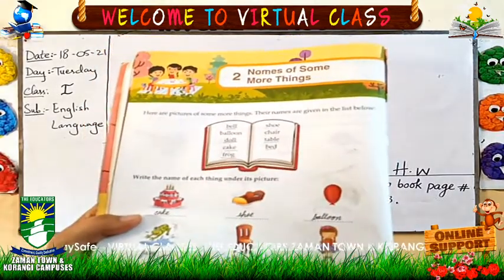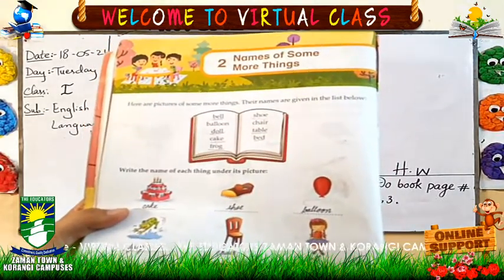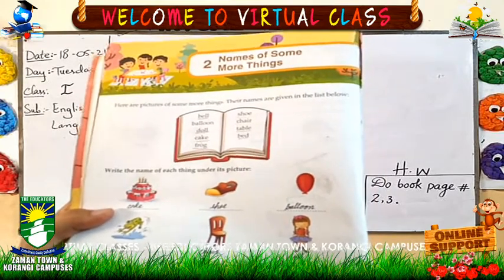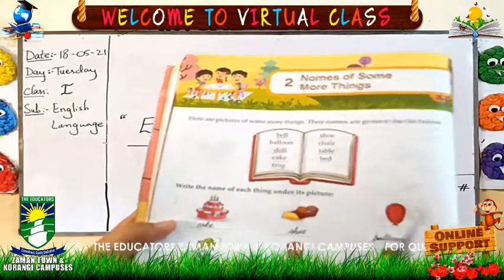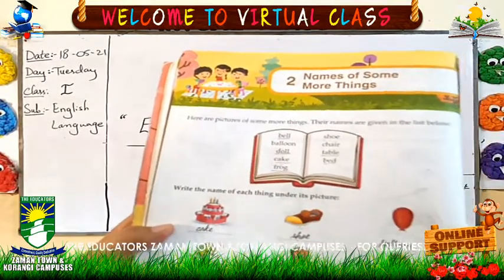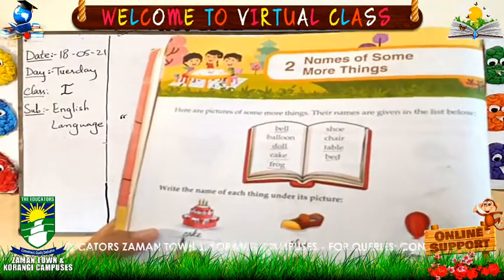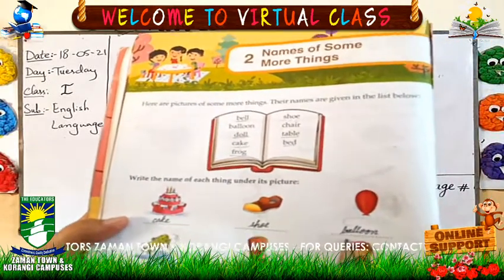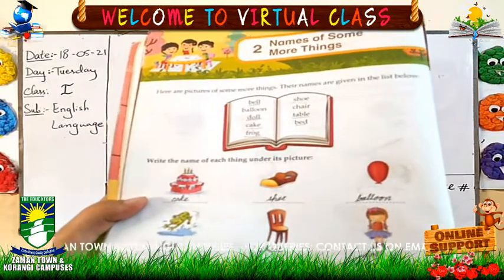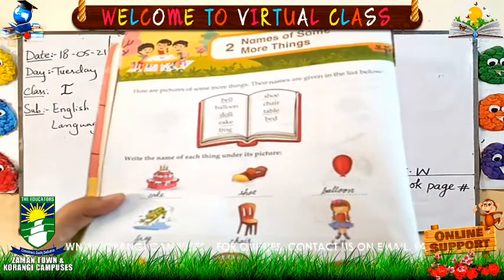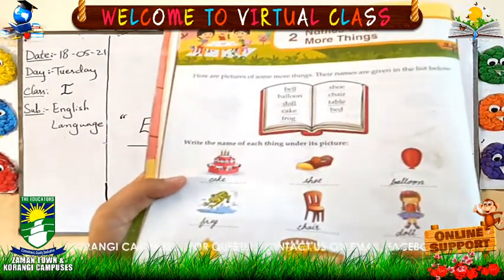T-A-B-L-E, table. So you will write the spelling T-A-B-L-E. So students, we have done this page. You can identify the pics and write the names under the picture. The first one is cake, shoe, balloon, frog, chair, doll, bell, bag, table. Now we have done page number 2.